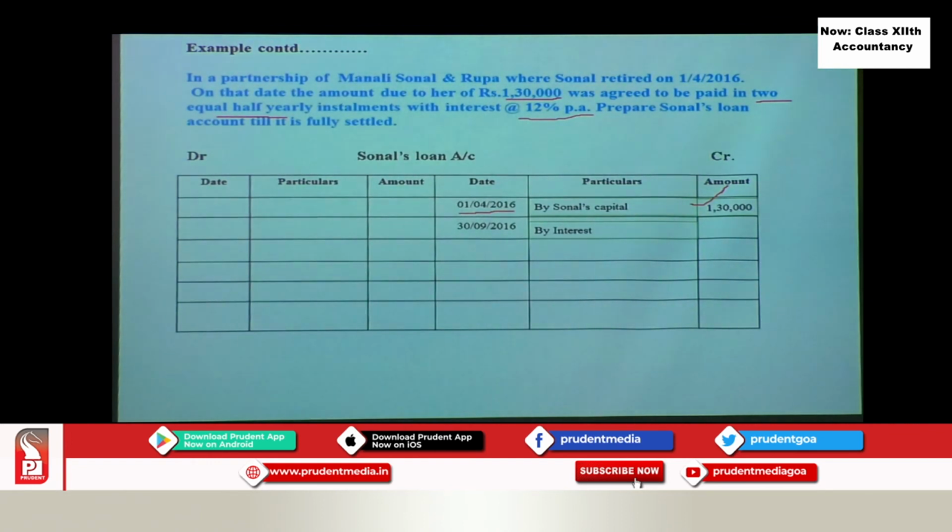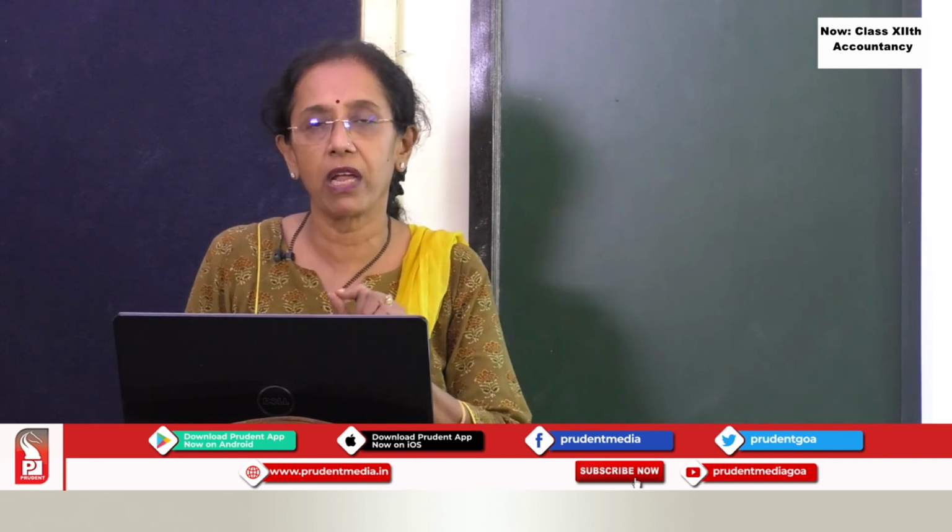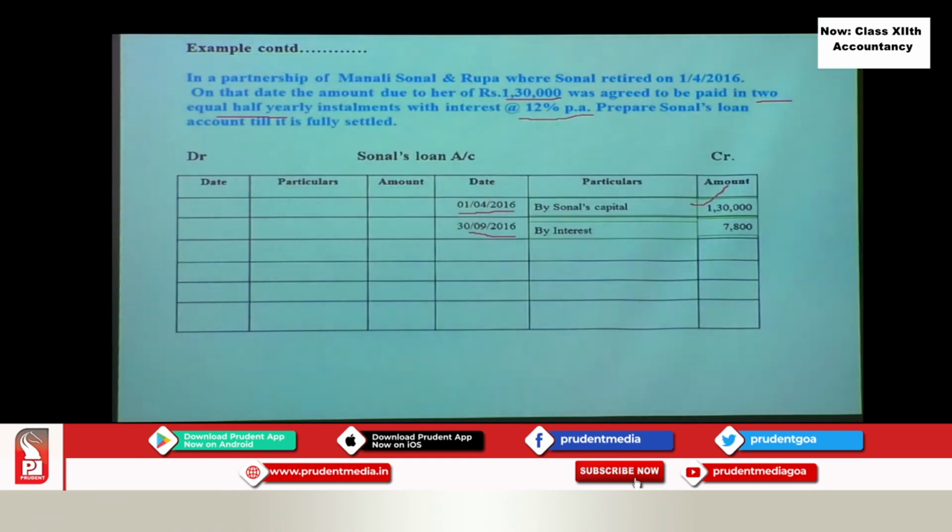So 6 upon 12. Okay. So how do we calculate it? 1,30,000 multiplied with the period, that is 6 upon 12, multiplied with interest rate, that is 12 upon 100. So how much do you get? 7,800 is the interest calculated on 1,30,000 for 6 months at 12% per annum.